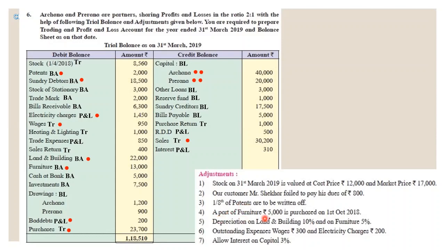A part of furniture, 5,000, is purchased on 1st October 2018. Okay, so they are saying out of the total furniture, here I have furniture of 13,000. Out of this 13,000, 5,000 is purchased in this current year on 1st October 2018. So old furniture is 8,000 and new furniture is 5,000. Next point says we have to depreciate land and building at 10% and furniture at 5%.